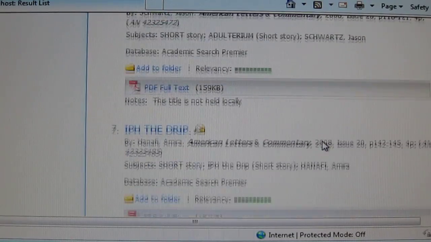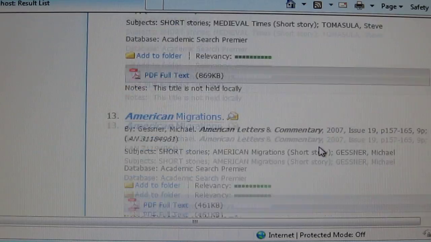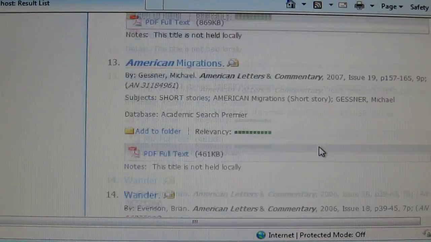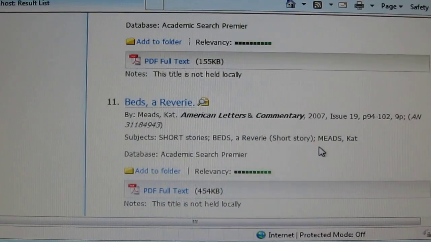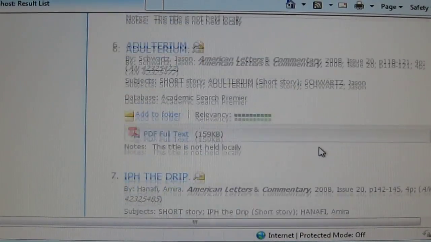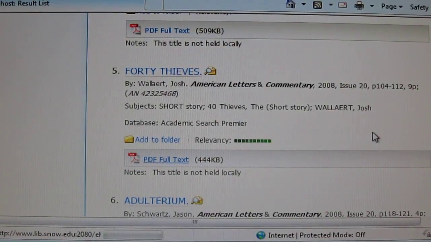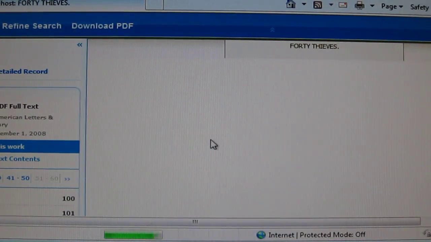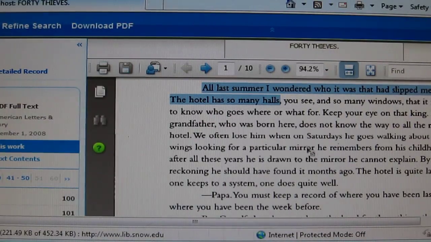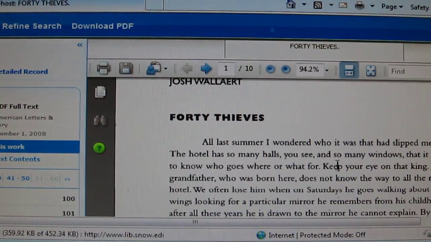Some of them, you'll notice, won't have a PDF full text. They'll just have the other option. And then you would click on the HTML option, which is the other option. So let's click on 40 Thieves and read. So what you would do is you would read the first paragraph again. So let's read the first paragraph.